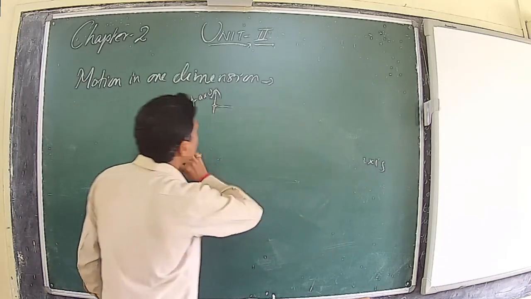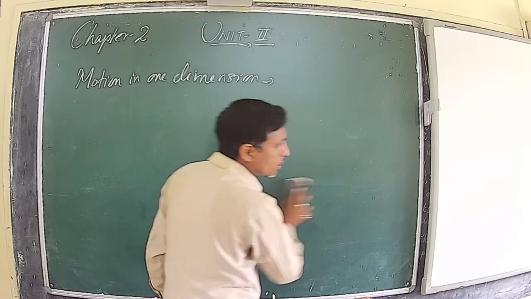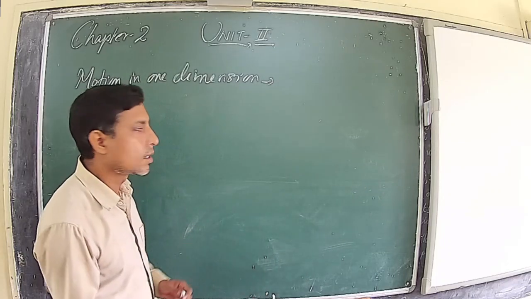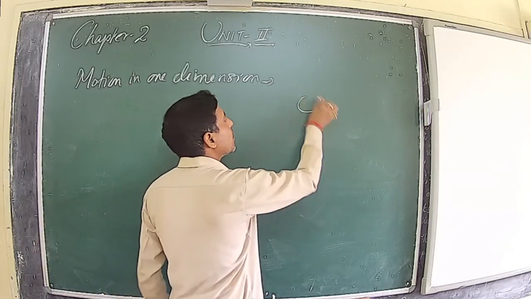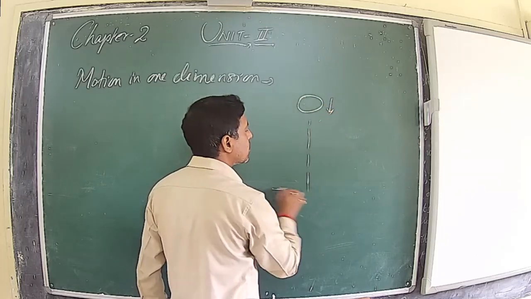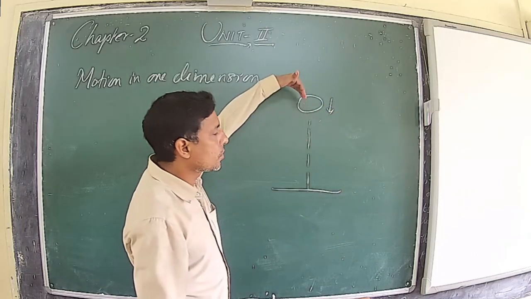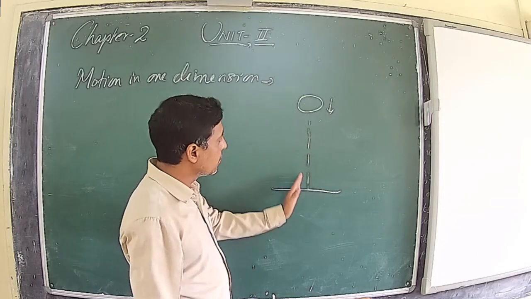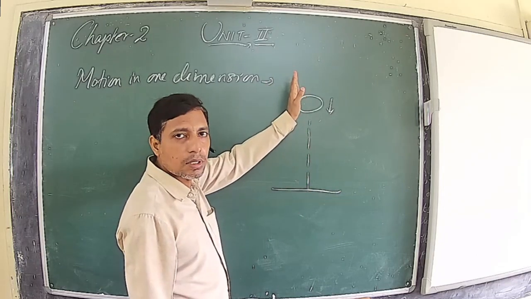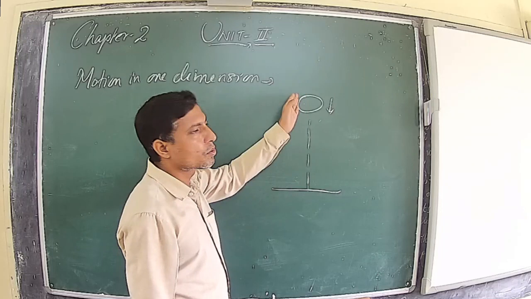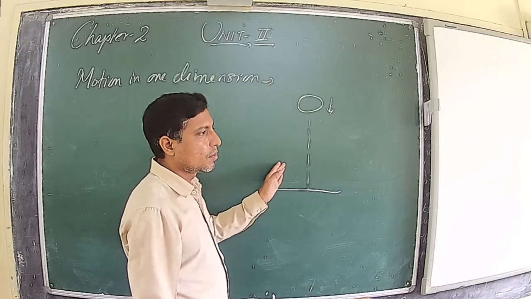It means the body is changing its position only in one direction, like a ball falling freely from a height. It is only changing the position vertically downward, or when we throw it vertically upward, it changes the position in the vertically upward direction. This is also an example of motion in one dimension.